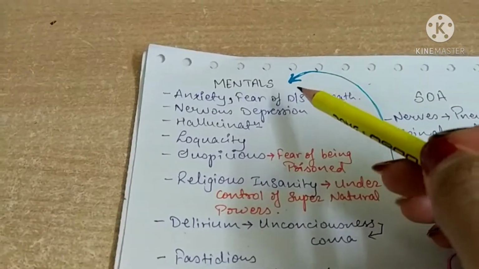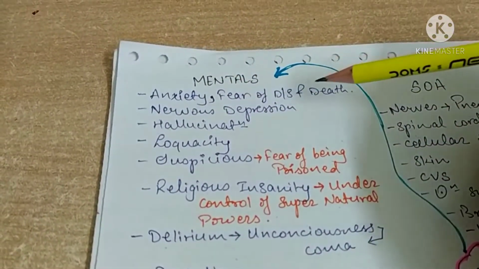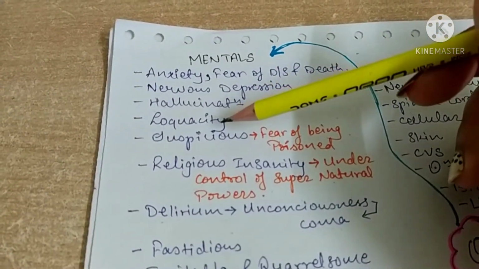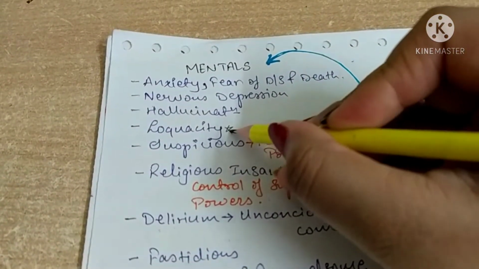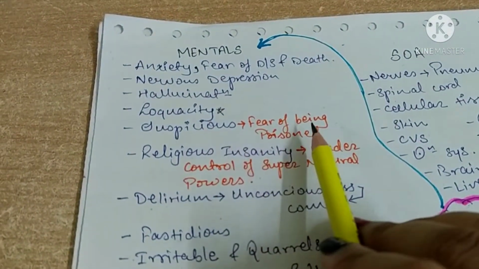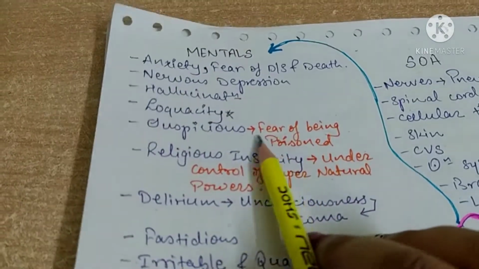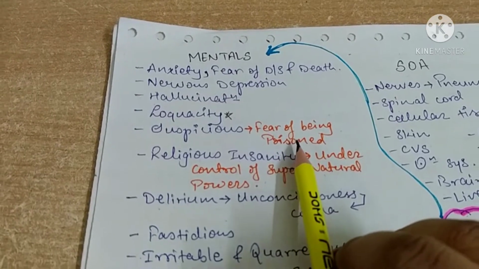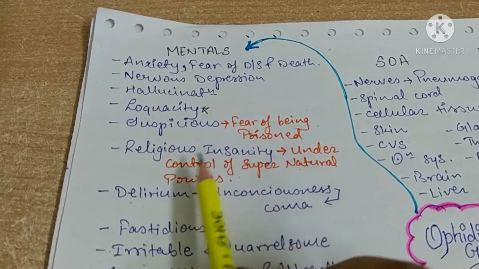Let's see mental symptoms. The characteristic mental symptoms from the Ophidia group are anxiety, fear of disease and death, then nervous depression, then hallucination, loquacity. This loquacity is the main theme, as we can say, of the Ophidia group. This you should keep in mind. Then suspiciousness, fear of being poisoned. With any snake remedy you will see that there will be fear of being poisoned, or that somebody is trying to hurt me by giving me poison.